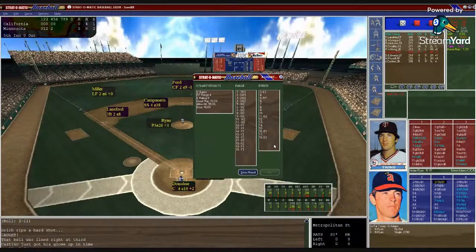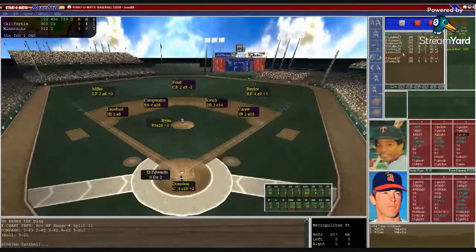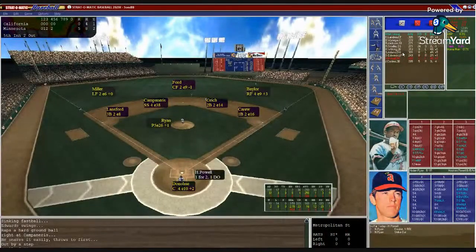So 1 out for Edwards. Donahue sets in, puts down the sign. Nolan Ryan looks in, rocks back. Here's the pitch to Edwards. 3-4 ground ball to short. Campaneris got it. Good throw to Carew. 2 outs here in the fifth.